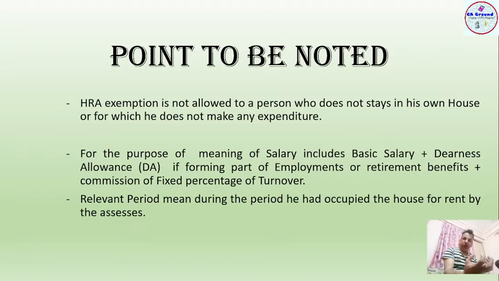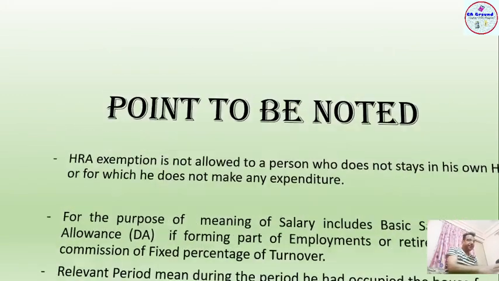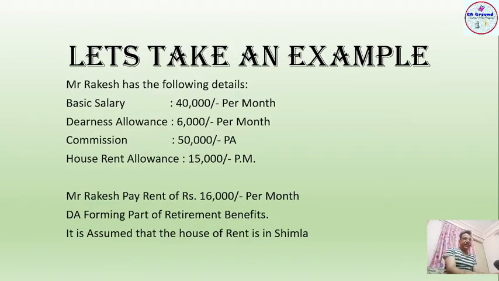It means you only have to take the amount which is paid during the previous year. Okay. Now let's take an example which will clear all your doubts for the calculation of HRA. So Mr. Rakesh is an employee and he receives a basic salary of 40,000 per month, DA allowance of 6,000 per month, commission of 50,000 per annum, and house rent allowance of 15,000 per month. Now there are 3 points more.